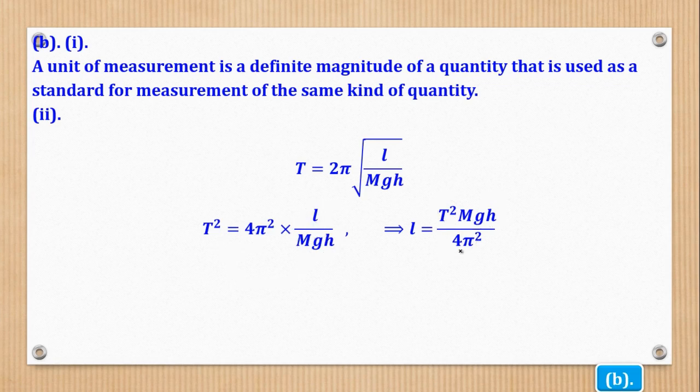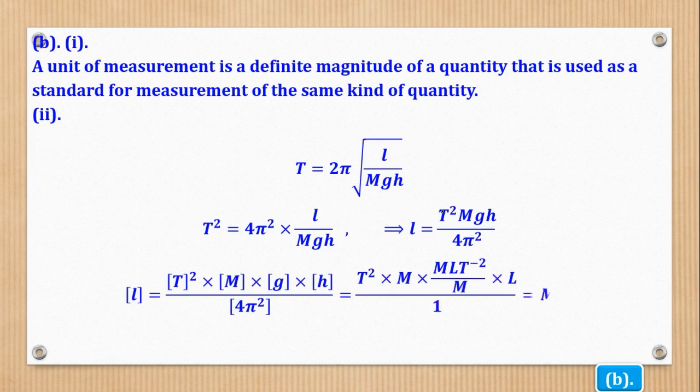Now that I've managed to make L the subject, next is to get its dimension. And from the dimension, we shall be able to get the base units. So the dimension of L is equal to dimension of this T, dimension of this m, dimension of this g. This g is no longer acceleration due to gravity. Remember, under the table of constants, we denoted acceleration due to gravity as g, but now this g in this question, it's called gravitational field strength. And we have to use the hint given that gravitational field strength is force over mass.